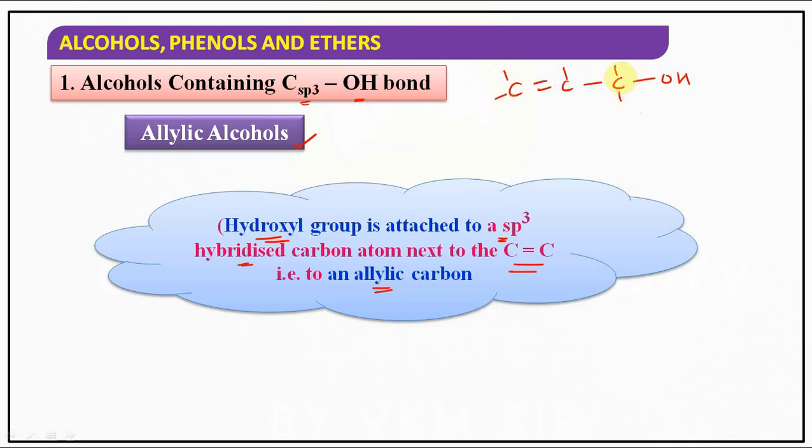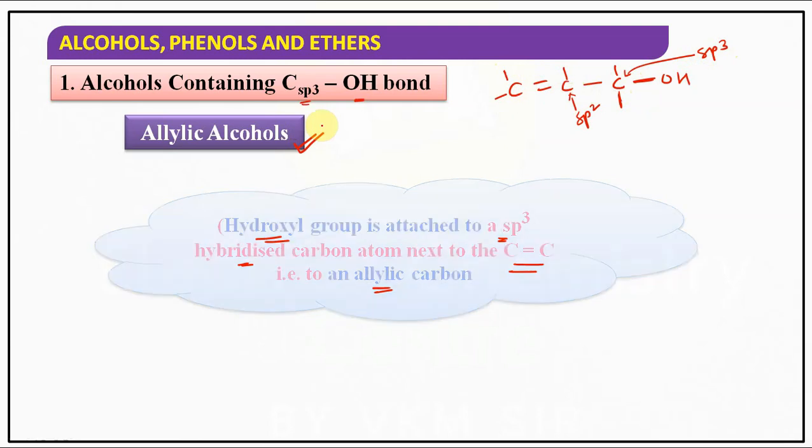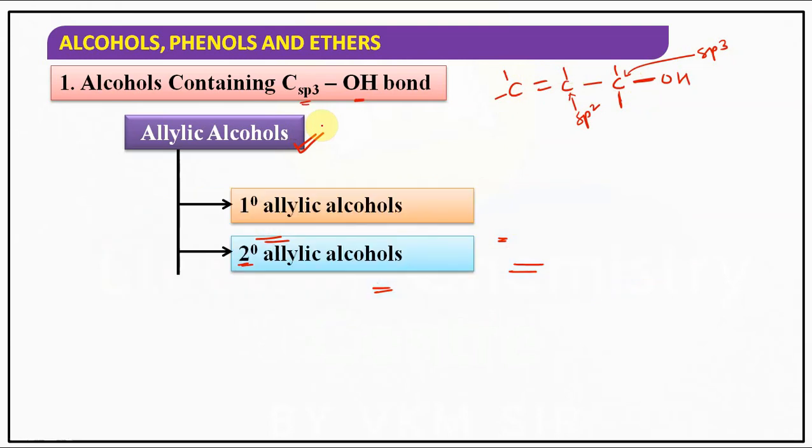Right? So this carbon is called an sp3 carbon, and this carbon is called an sp2 carbon. Next to the carbon carbon double bond we have our sp3 carbon, right? So to this sp3 carbon the OH group is attached. Such types of alcohols are called allylic alcohols.